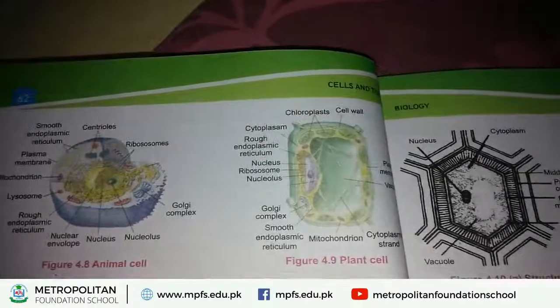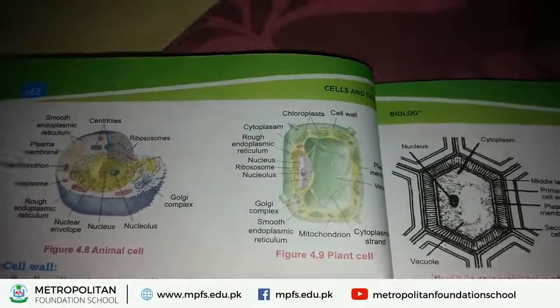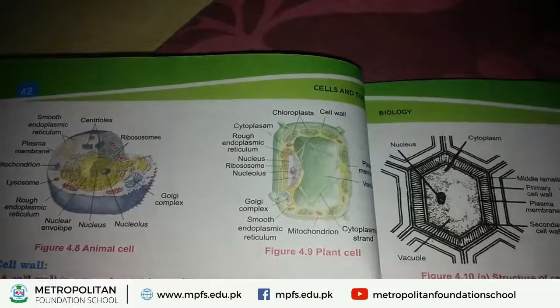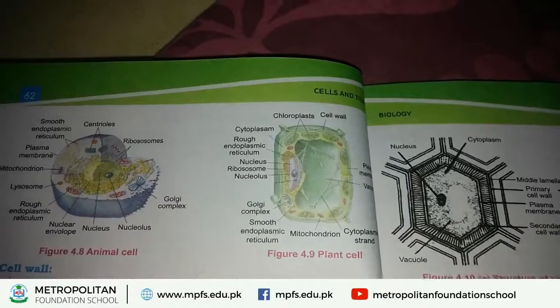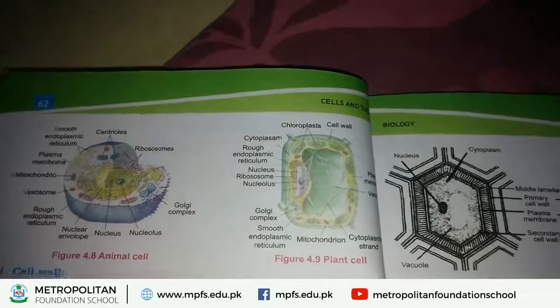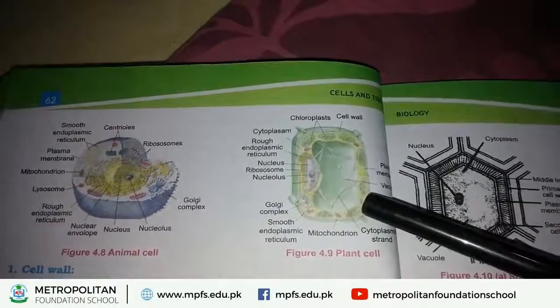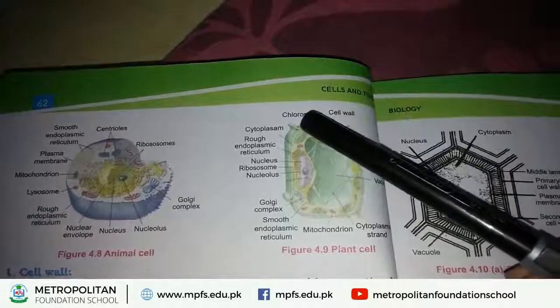Okay, now on the other hand, we study plant cell. If we study the structure of plant cell, it is a rod-like structure. This plant cell consists of the following parts. Number 1, cell wall. Number 2, chloroplast.